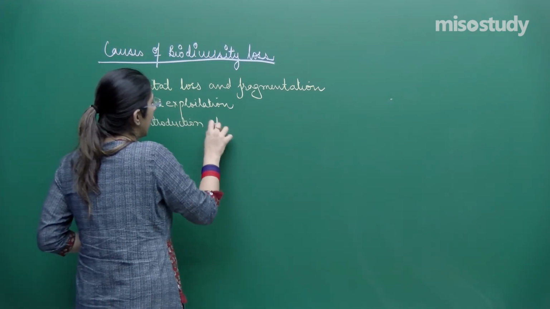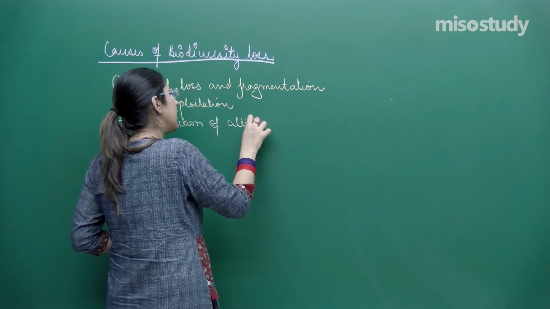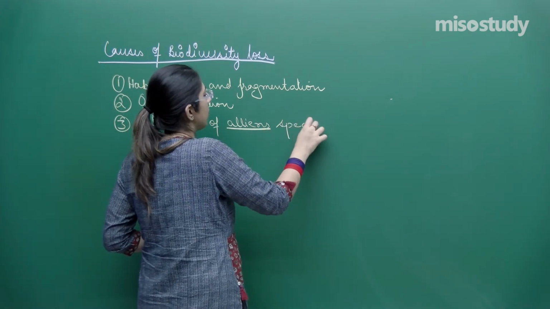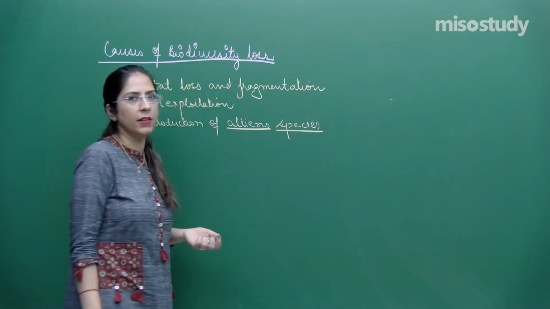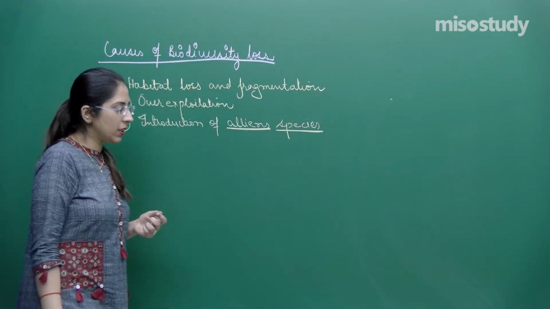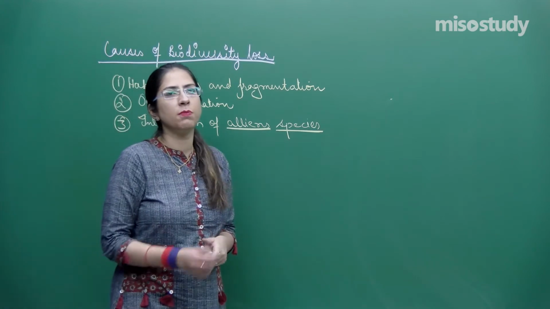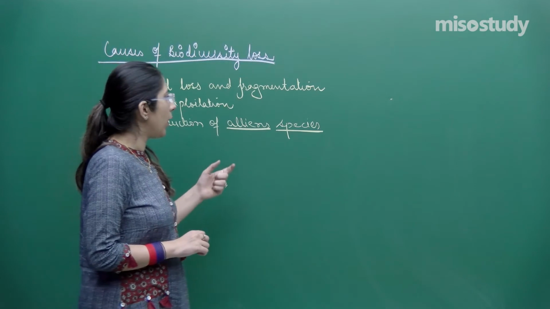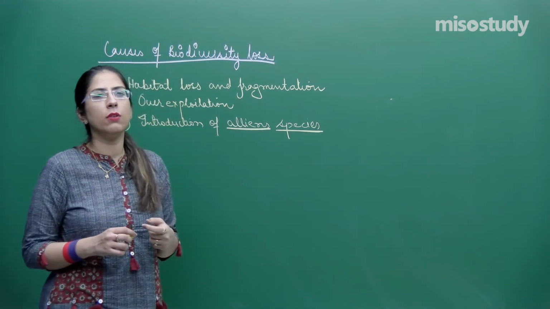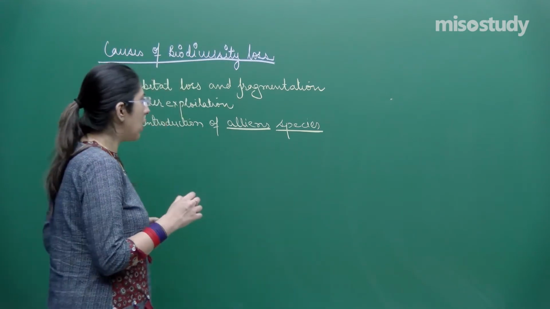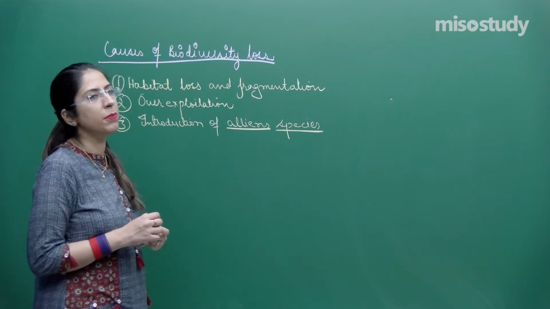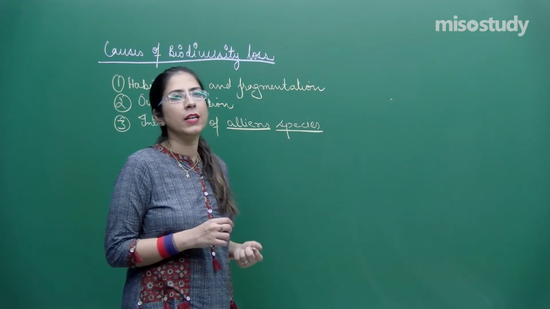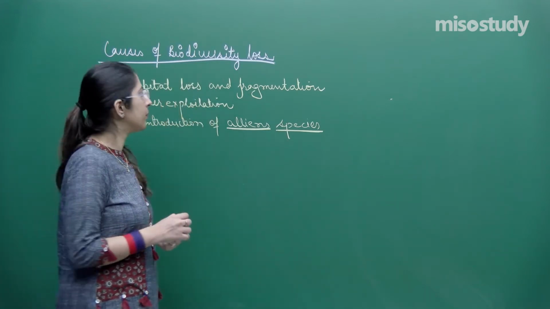Introduction of alien species. Now, what are these alien species? Here, alien doesn't mean those which come from outside the Earth's surface or from some other planet. There is a difference between these. Alien means exotic species which don't belong to that particular area or native land. Whenever they get introduced, our whole ecosystem will be affected, because we don't have a natural predator for them. That's why the introduction of alien species causes the death of native species.